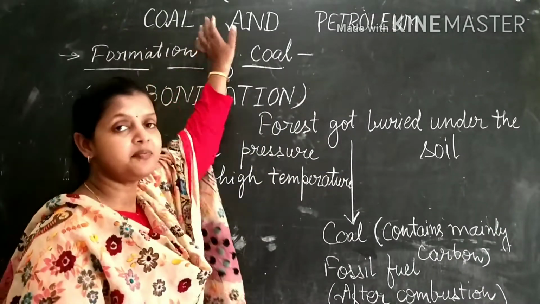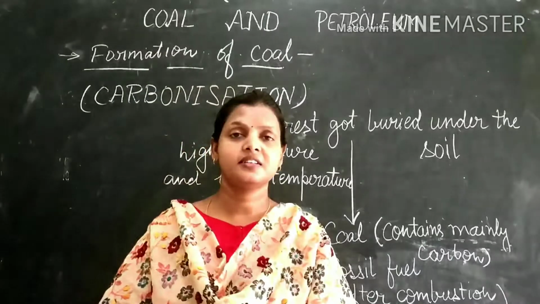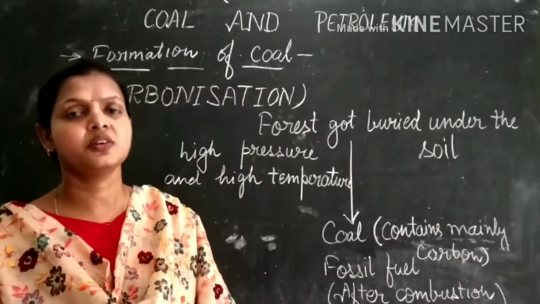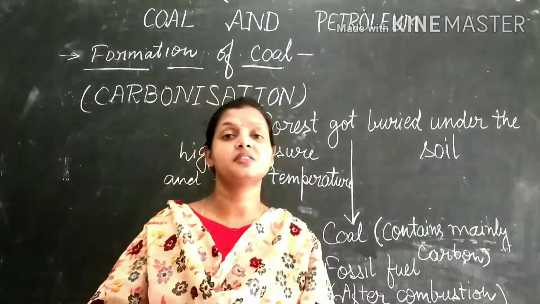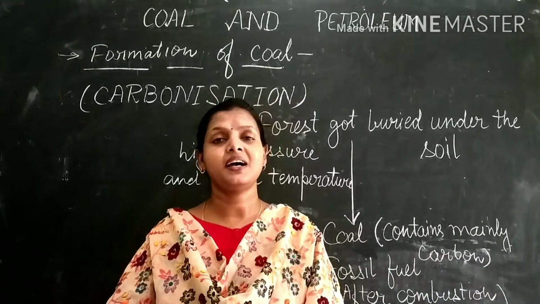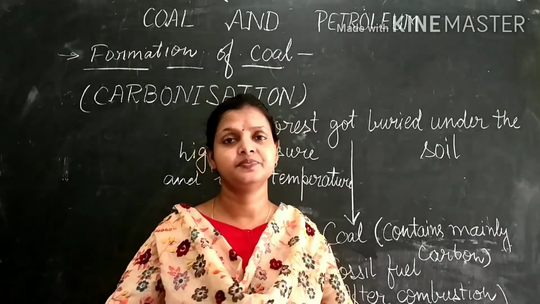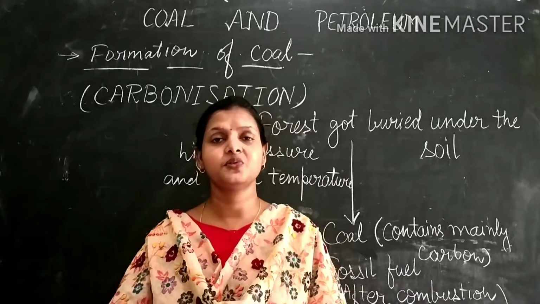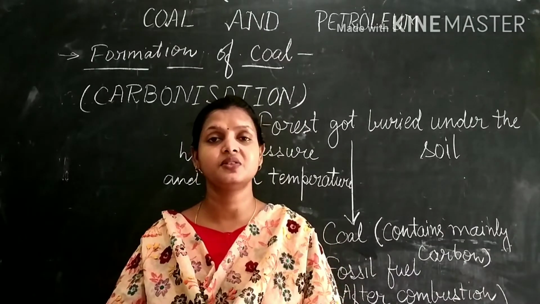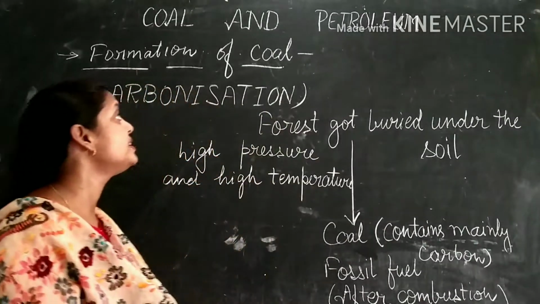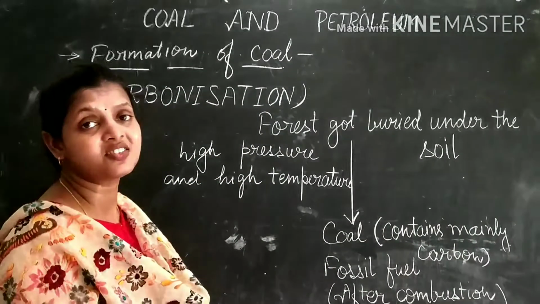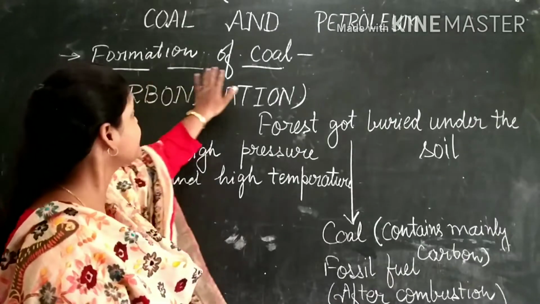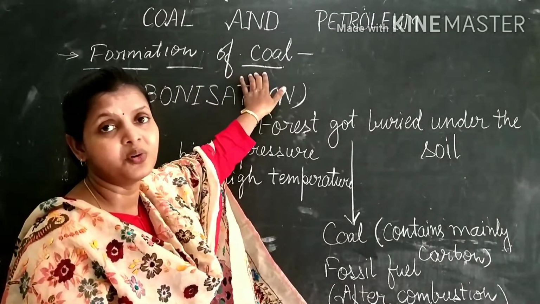5, coal and petroleum. We are familiar with the word coal because you may have often seen coal as a black and tough solid. In earlier times it was used in cooking food and in steam engines also. Nowadays it is used in thermal power plants to produce electricity. Now we are going to discuss how coal is formed, or the formation of coal.